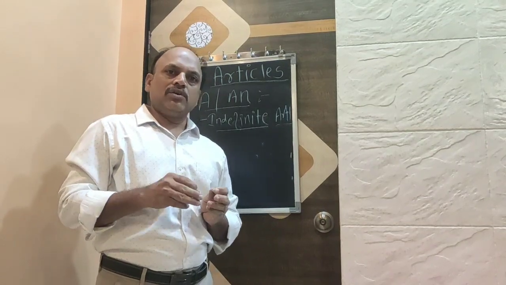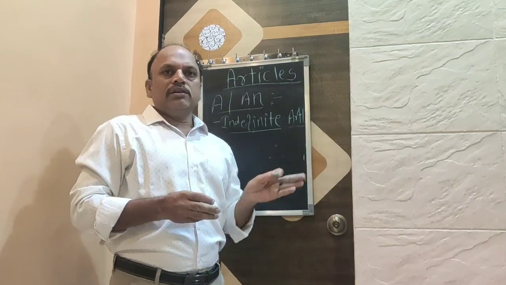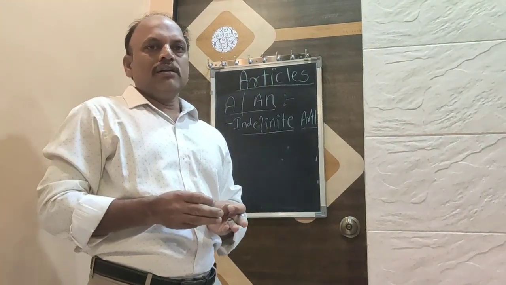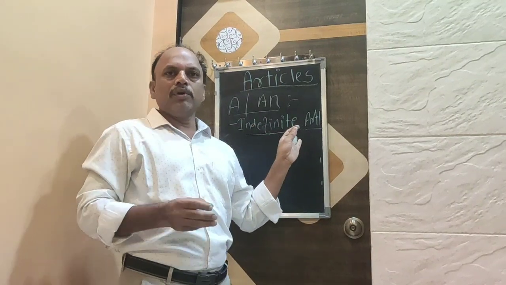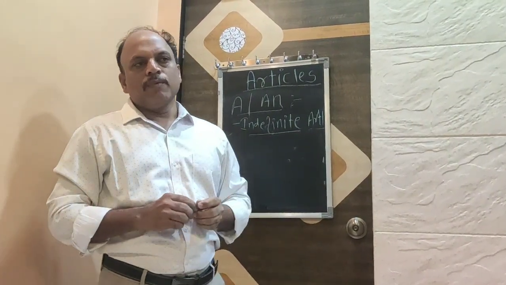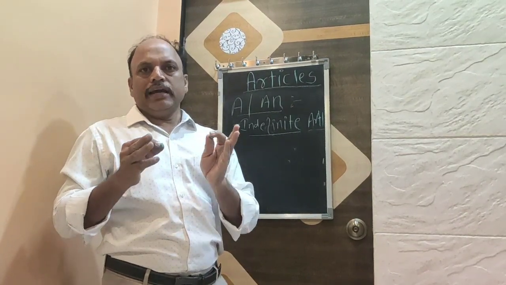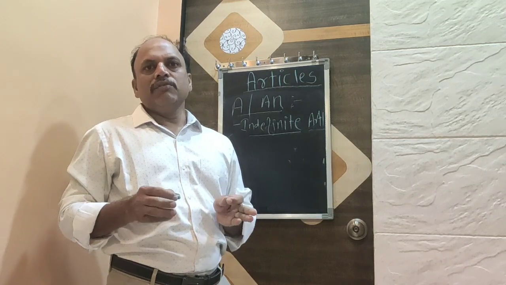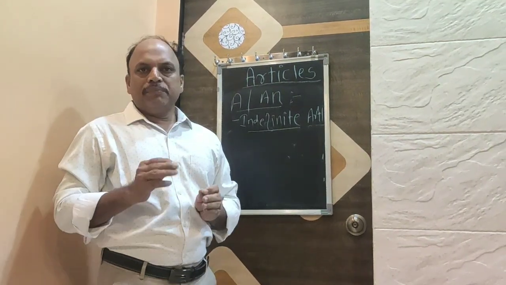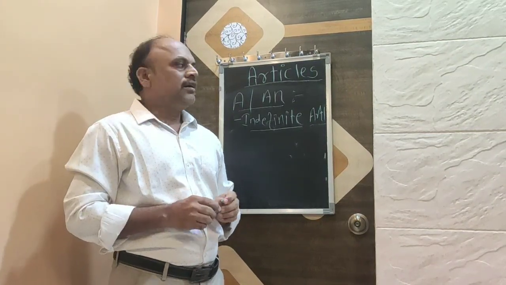sentence before a common noun when the common noun is of general character, or before a common noun which tells something which is not clear, not exact, but very general in nature. Example, a pen, a ball, an elephant.